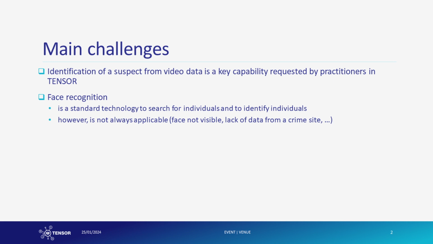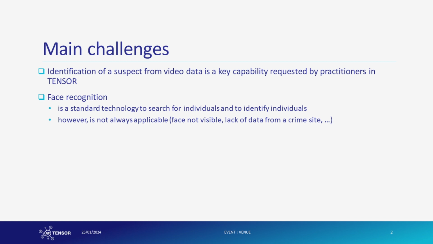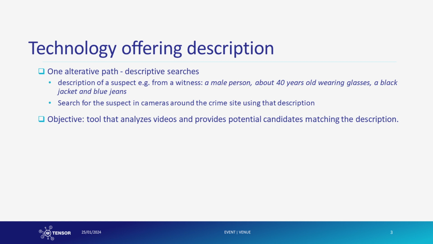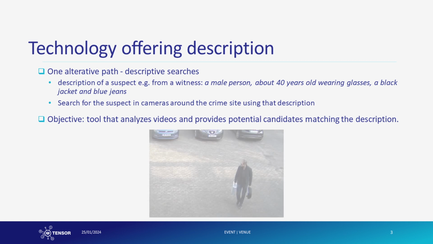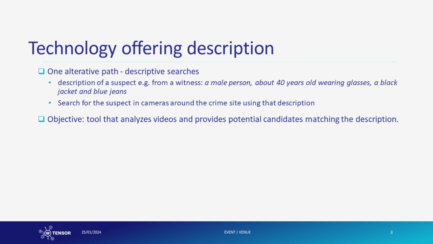Face recognition technology currently stands as a robust method for identifying suspects from such media. However, its efficacy requires that faces be adequately visible and clear. When facial visibility is inadequate, investigators may resort to witness descriptions, such as a male, approximately 40 years old, wearing glasses, a black jacket, and blue jeans. This kind of information can guide the search for suspects in video data, potentially from surveillance cameras near a crime scene. Identifying someone who matches the witness description in the footage could yield facial images for face recognition use.